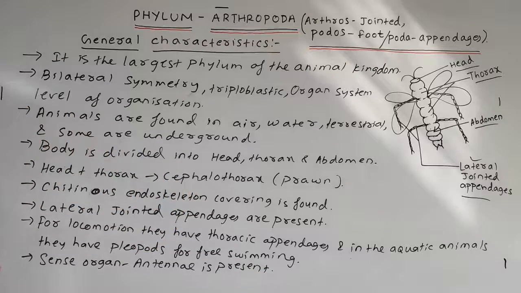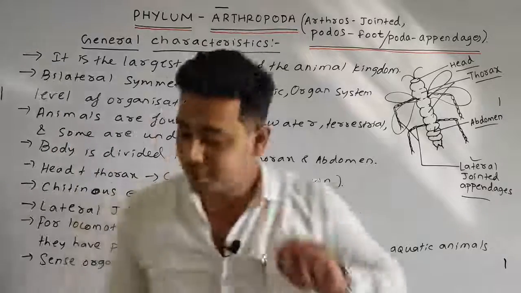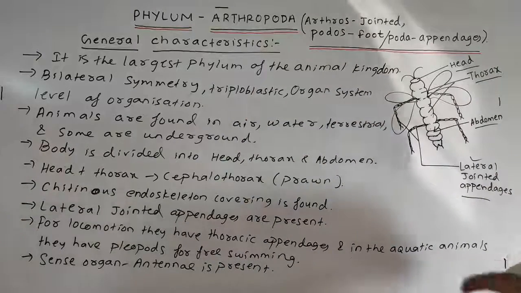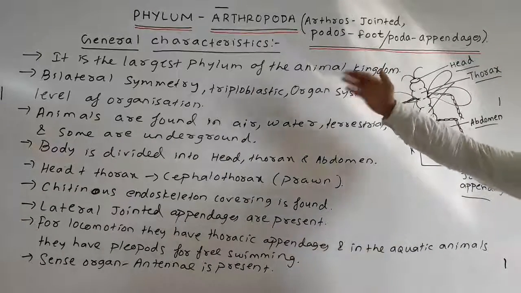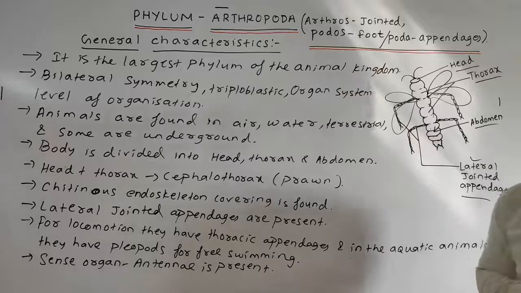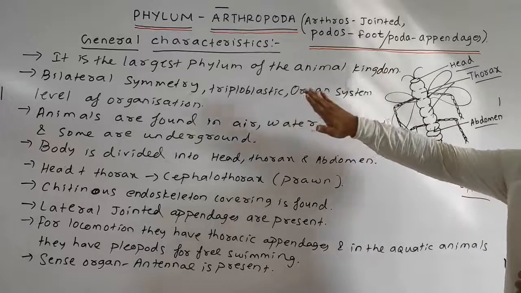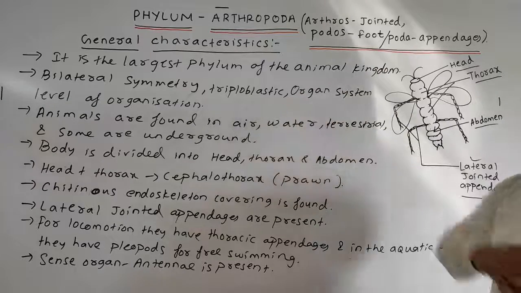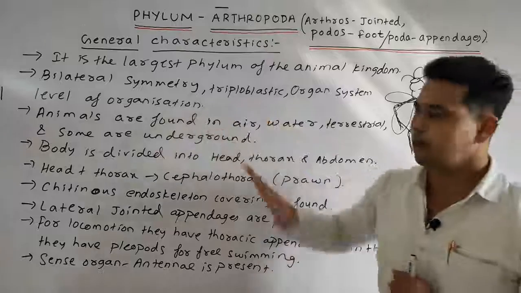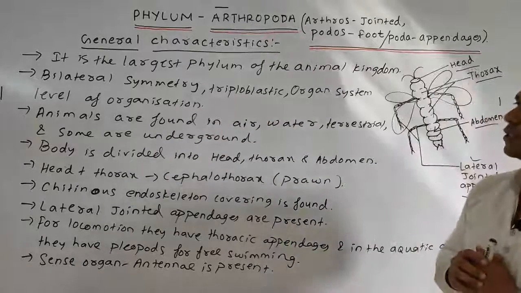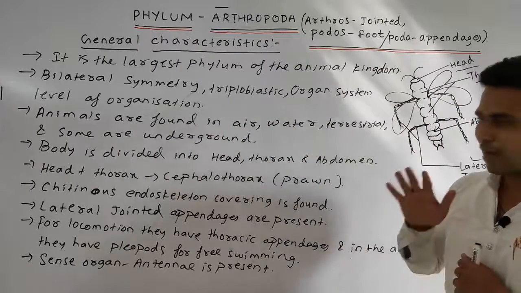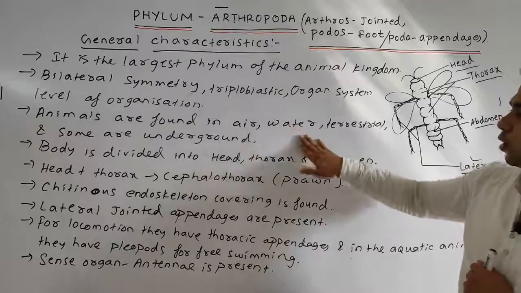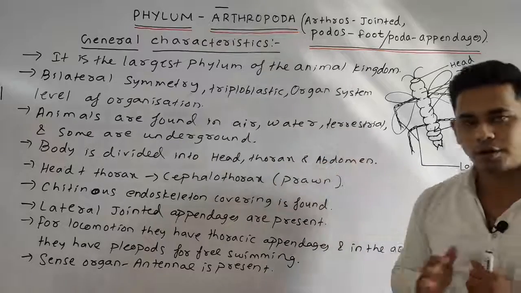Okay, students. Now we have discussed so many points. The first point we discussed: it is the largest phylum of the animal kingdom. Bilateral symmetry is seen, they are triploblastic, having ectoderm, endoderm, and mesoderm, with the organ system level of organization. Next, the animals are found in air, water, on land, and some underground.